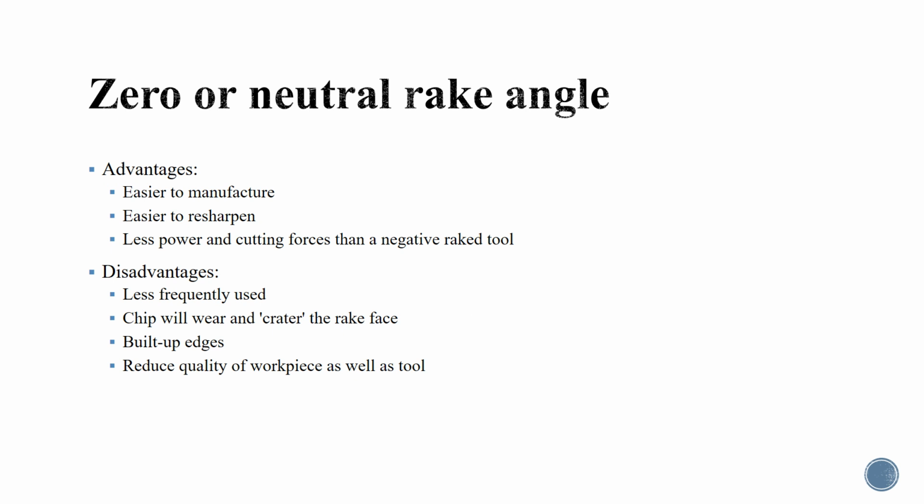The advantages include it is easier to manufacture, easier to resharpen, and requires less power and cutting forces than a negative rake tool. While disadvantages include it is less frequently used, the chip will wear and crater the rake face, built-up edges will be produced, and it reduces the quality of the workpiece as well as the tool.